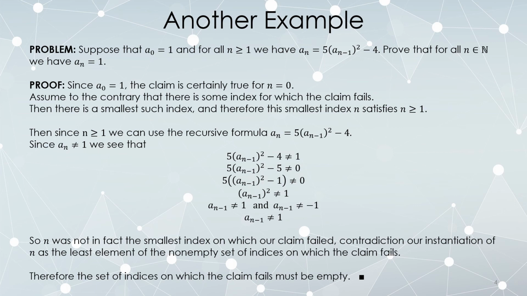Which is a good hint, by the way, as to why well-ordering is a very specific claim about natural numbers. If we work in other number systems, for example integers, it's not true that a non-empty set of integers must have a smallest element. For example, if you look at all of the integers, there's no such thing as the smallest integer, because you can always subtract 1 in the integers. So well-ordering is a very specific property of natural numbers because they start at 0. But then again, induction is a specific property of natural numbers because proof by induction starts at a base case.